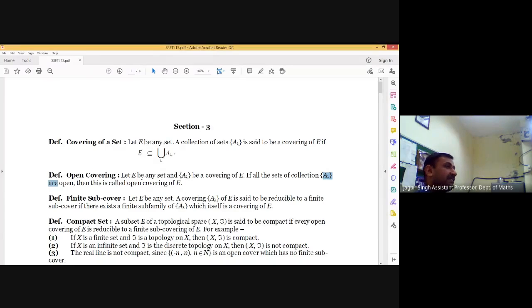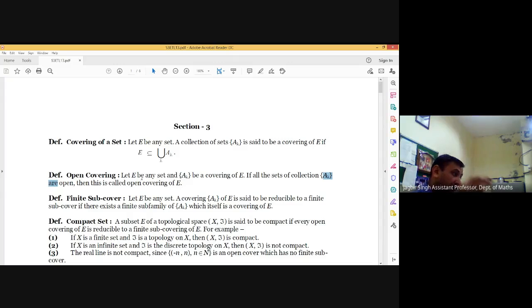It means there exist some sets, say A1, A2, A3 up to An, such that E is contained in the union over i from 1 to n of Ai. Then this finite collection is known as a finite subcover. Now the compact set: any set E is said to be compact if every open cover is reducible to a finite subcover.